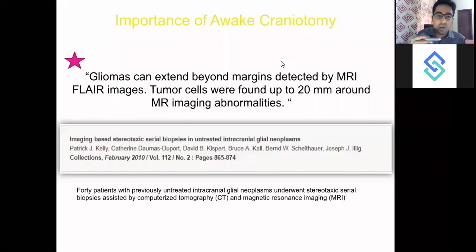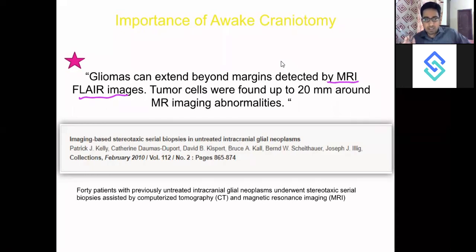Now, what is the importance of awake craniotomy? When we are talking about gliomas, gliomas actually extend beyond the visible margins, beyond the margins shown by MRI FLAIR images. In coming days in this course, I will be telling you everything about MRI, because MRI forms a very important part in neurosurgery, and a lot of questions you can expect from MRI, how to interpret the images, and what the different kinds of MRI are.